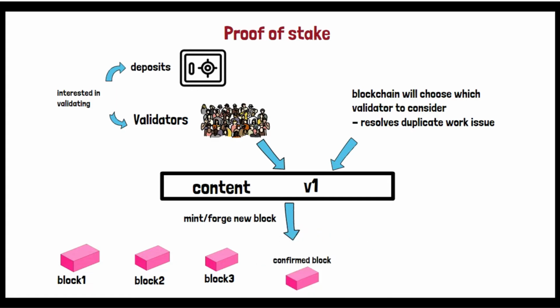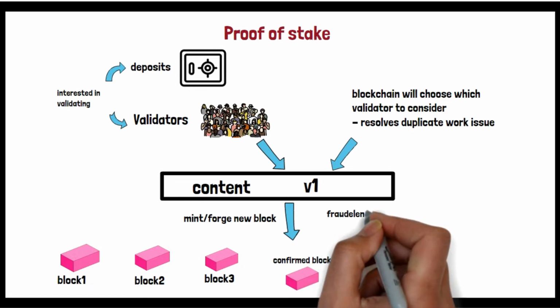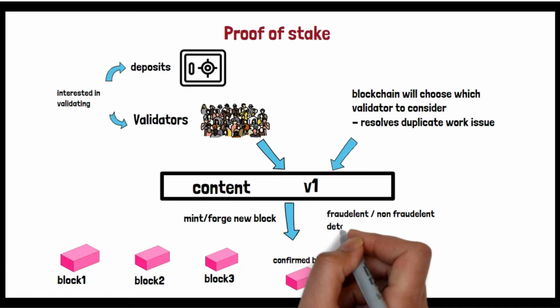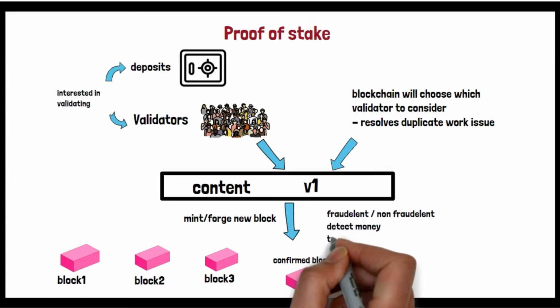Here the validator is not mining, we won't say mining here, he's forging or creating a new block, or minting a new block. Those are the terms we use in this algorithm called proof of stake. So validator one, chosen by the blockchain, will consider the content, try to validate it and forge a new block. Now once that is confirmed, it's not directly placed into the blockchain.